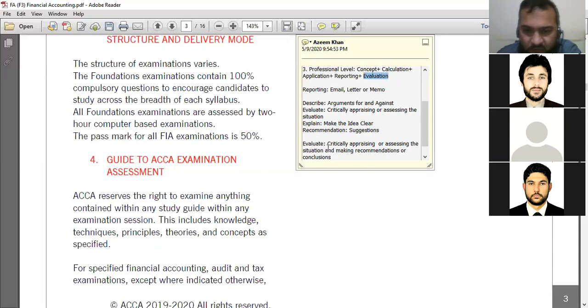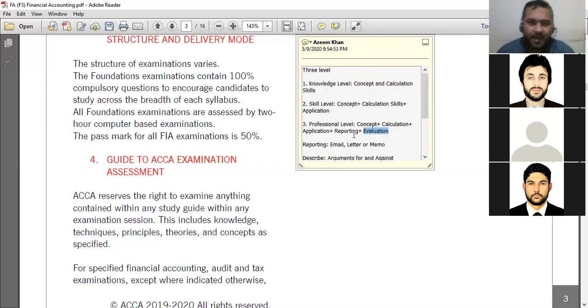Clear? So what is evaluation? Evaluation means appraising or assessing. It means you are critically looking at the scenario. Clear? And you are assessing it. You are finding the impact of the different items on the performance or position, depending on the scenario they have given to you, and then you are making your recommendations: which factor is affecting the organization, how, and what the management should do so that they can control the situation. And at the end you should also make some conclusion about your discussion, that is, the summary of this whole discussion. So that thing is called evaluation.